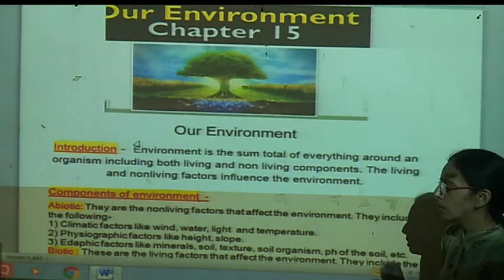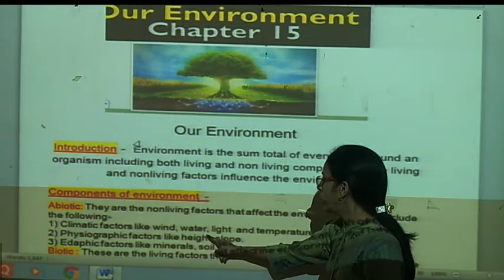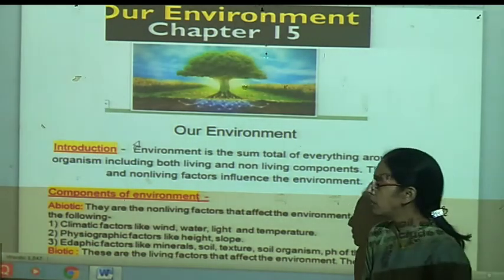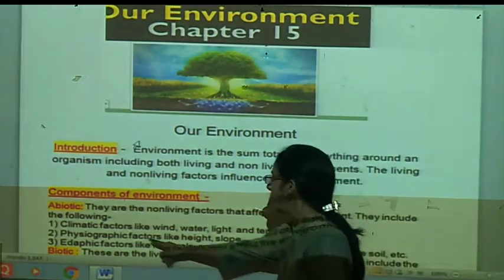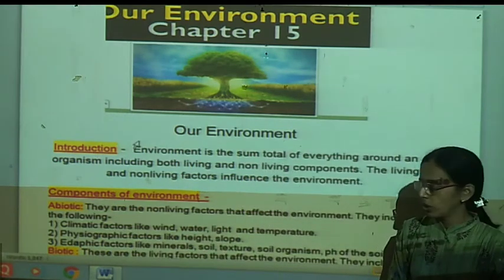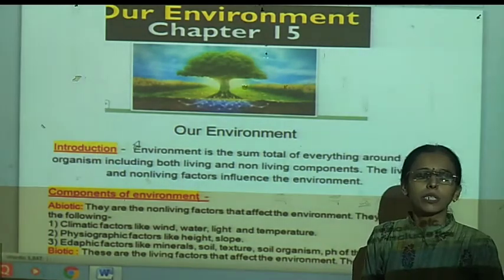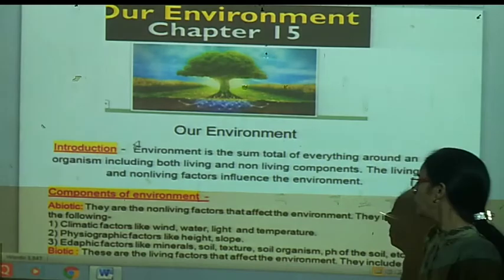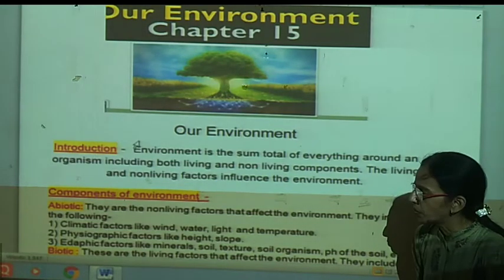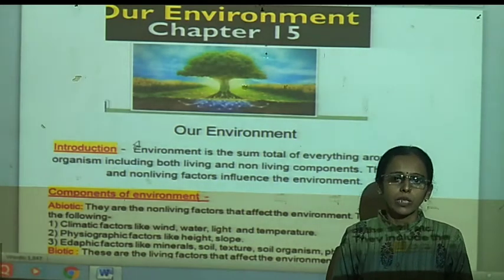They include the following things: climatic factors like wind, water, light, temperature. Second abiotic factor is physiographic factor like height, slope, etc. Then edaphic factor like minerals, soil texture, soil organisms, pH of the soil, etc. Thus, these all are about abiotic factors.